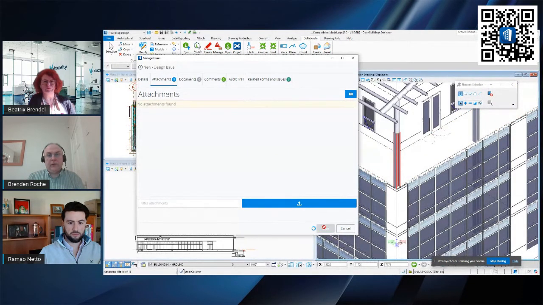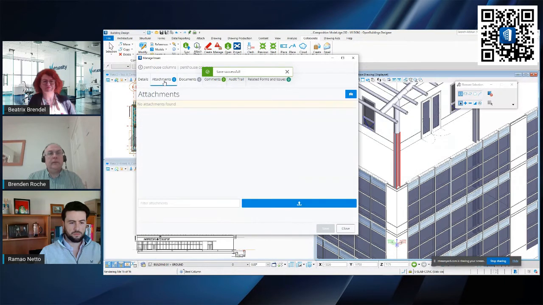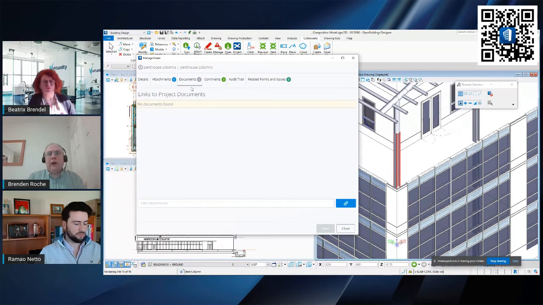Okay, let me just save that. Okay, that's interesting. Don't know why it's not done that. I apologize, for some reason it's not capturing an image. You can also link or attach documents to this issue if it relates to some item.